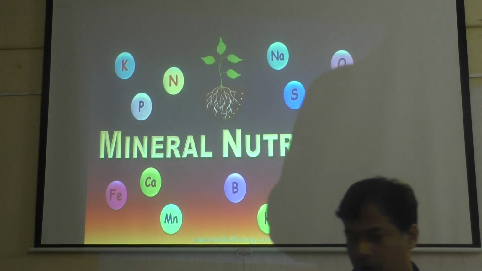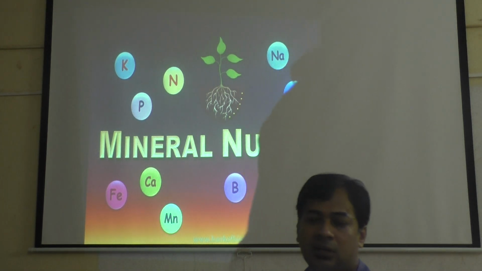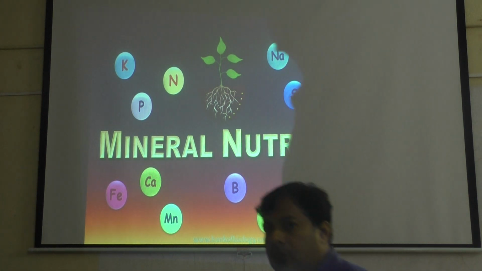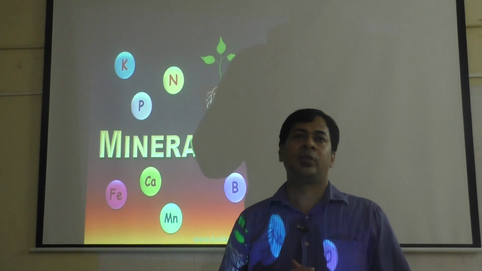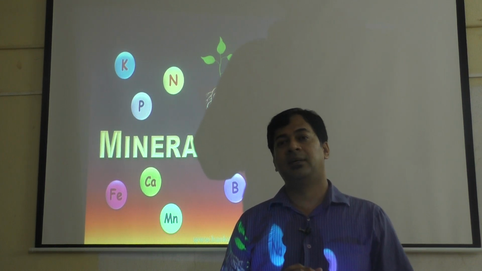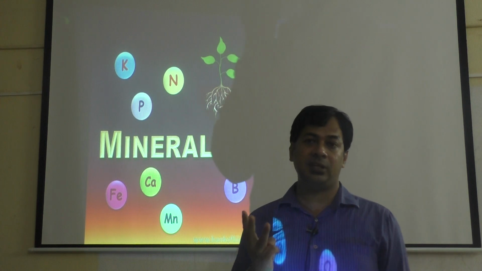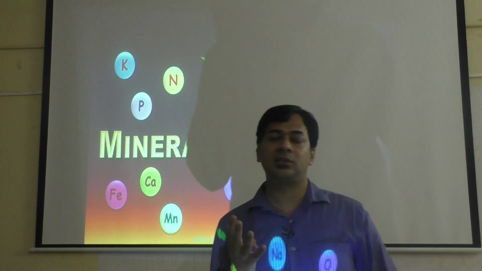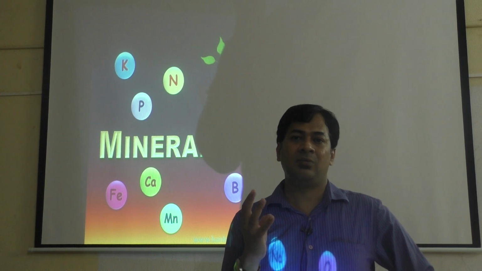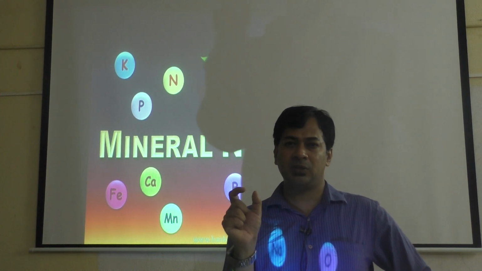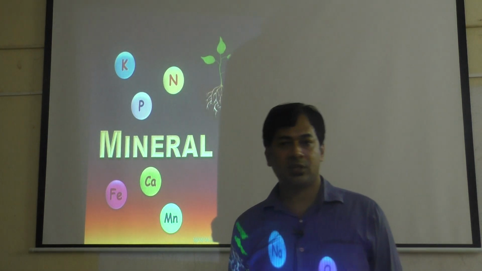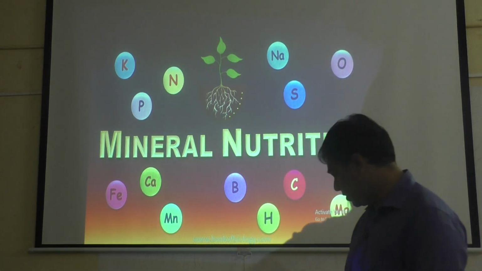I brought this book just to show you which chapters we are left with. We are left with 4 chapters: today chapter 11, transport in plants, chapter 12, mineral nutrition, then digestion and absorption, and the 4th chapter, locomotion and movement. These are the 4 chapters which we have to learn completely. Then in 2 other chapters, only one small part is remaining. So totally we have to learn 4 deleted chapters. We will start with mineral nutrition now.